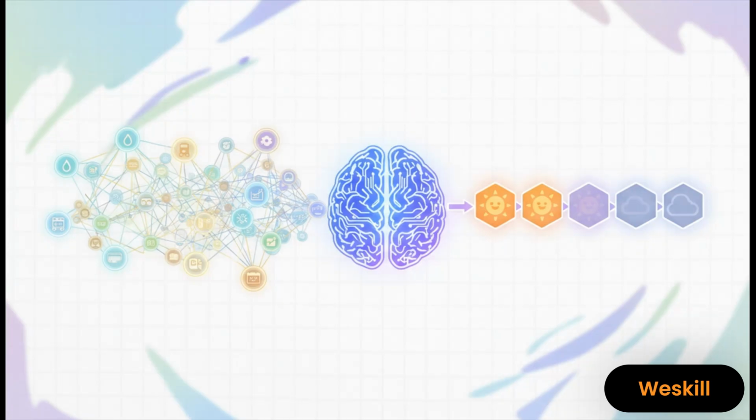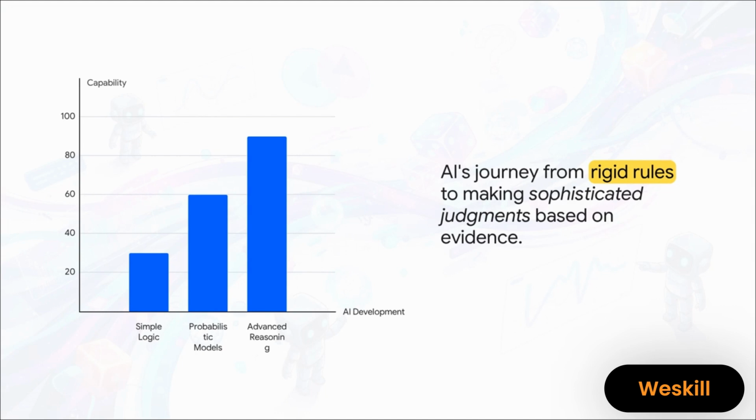So we've seen how Bayesian networks help AI understand these complex webs of cause and effect. And we've seen how Markov models let it predict the next step in a sequence, even when the most important info is hidden. And look, these aren't just clever math tricks. They are the actual frameworks that allow machines to make sense of our messy, probabilistic world. When it comes down to it, this jump from a world of absolute black and white certainty to one of probability, that's what really elevates AI. It transforms a machine that can only follow rigid rules into a system that can infer, predict, and make sophisticated judgments based on evidence. A lot like we do.